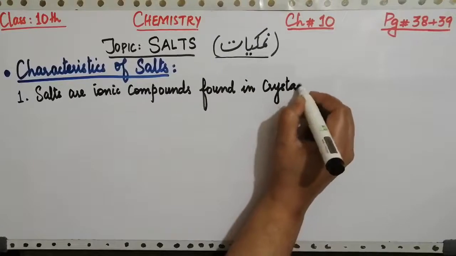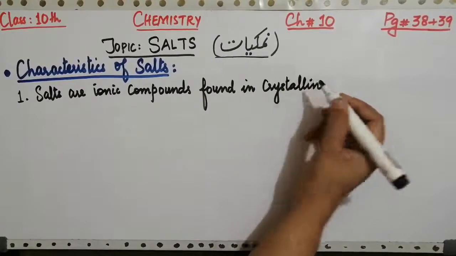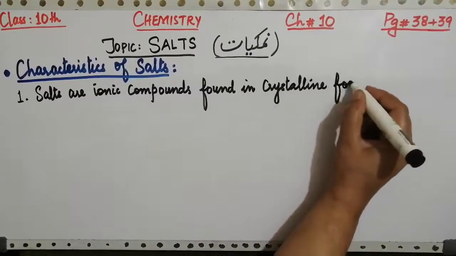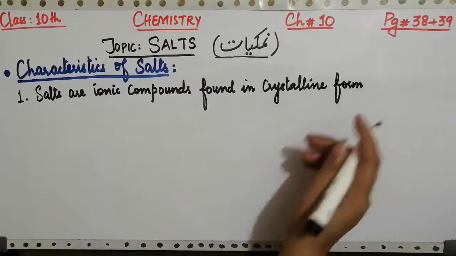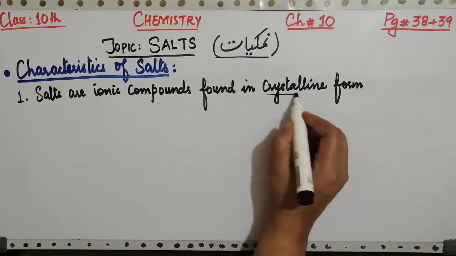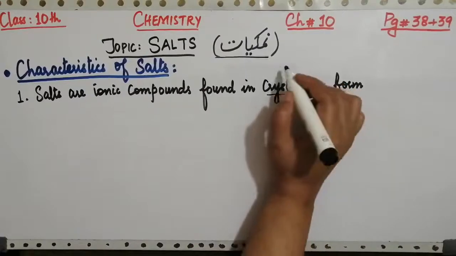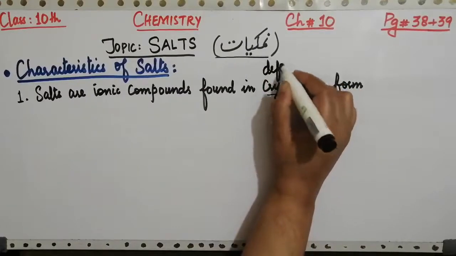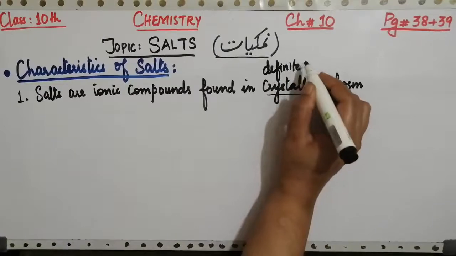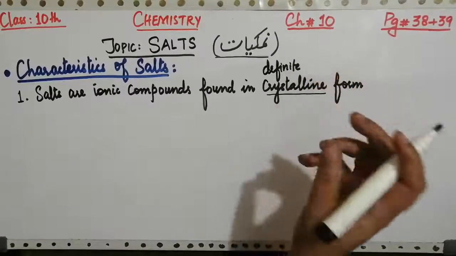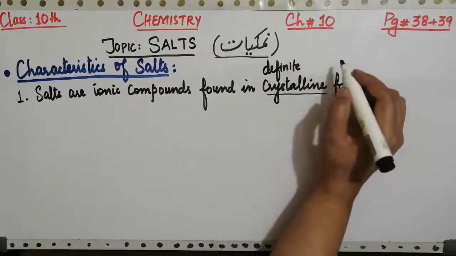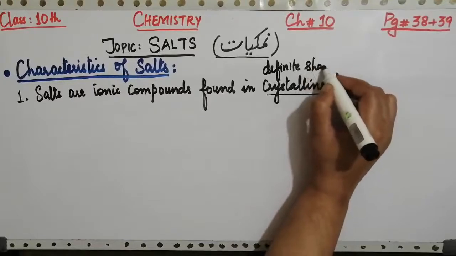What is the meaning of crystalline? Crystalline means that they are present in different geometrical shapes. What is the meaning of crystalline? Which have some shape, definite shape. Because the meaning of crystal is a solid which has some specific shape, definite shape.